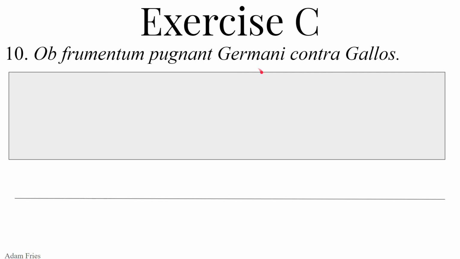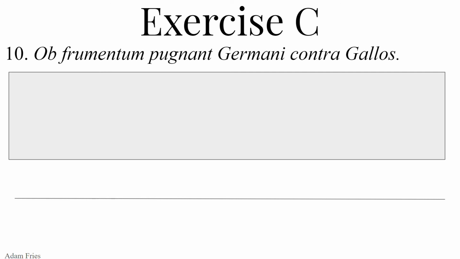Optime and denique decima, sententia decima. Here we go. Ob frumentum pugnant Germani contra Gallos. So ob, preposition, has the same meaning as propter, means on account of. Notice the of there, doesn't mean it takes the genitive.